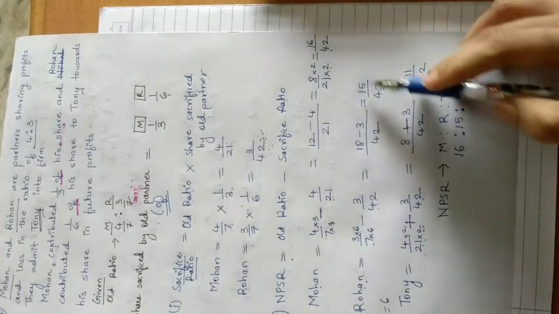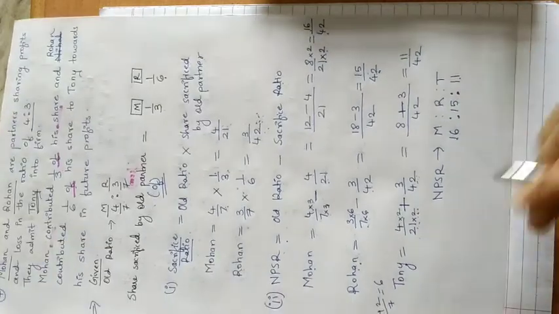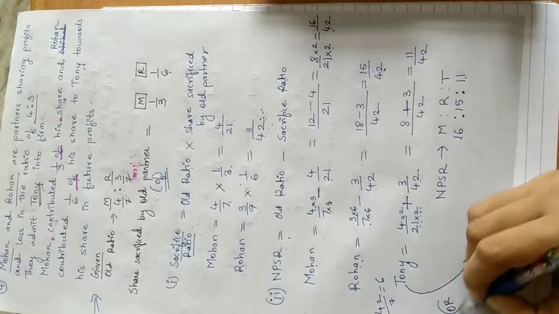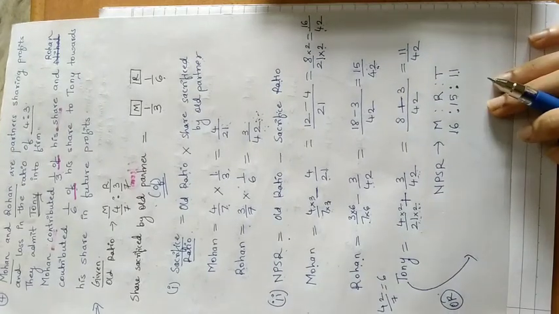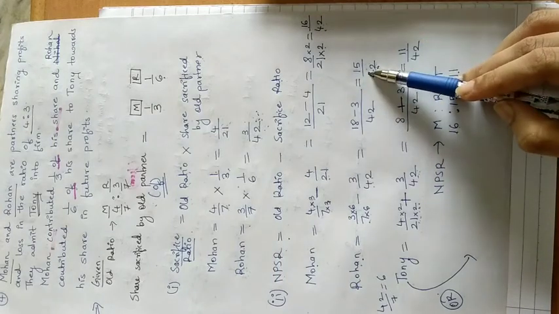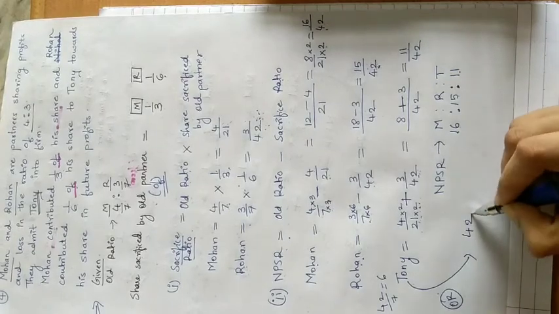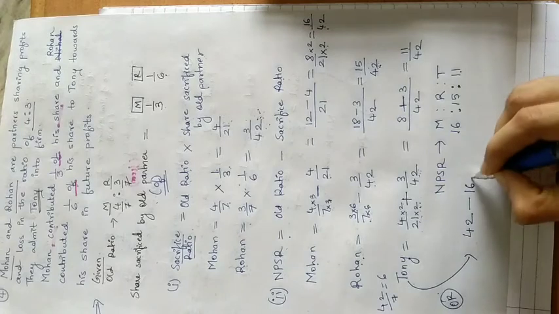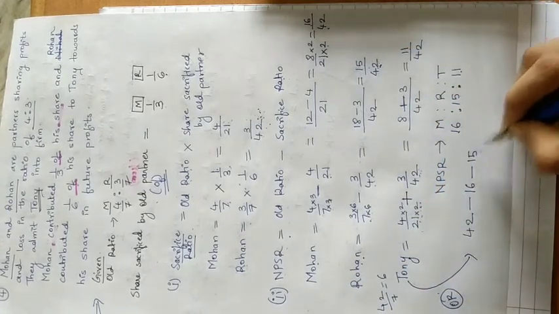That's why we are making the denominator same. Okay, now if you don't want to follow this step, we have also another option which I have already explained in the previous problem. What is the denominator that we have got for Mohan and Rohan? 42. So out of 42 parts, 16 parts are given to Mohan, then 15 parts are given to Rohan.